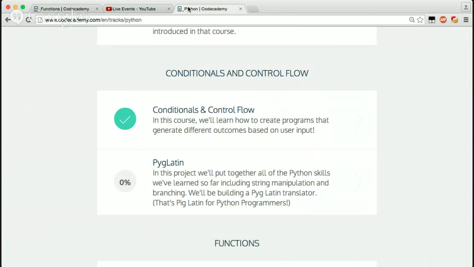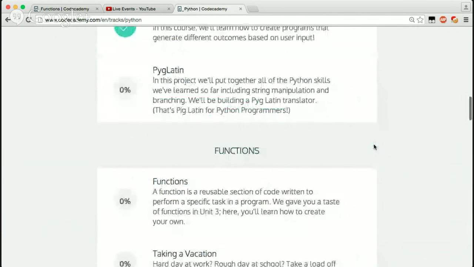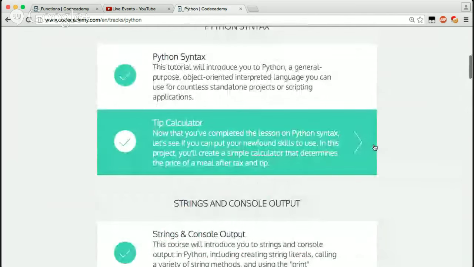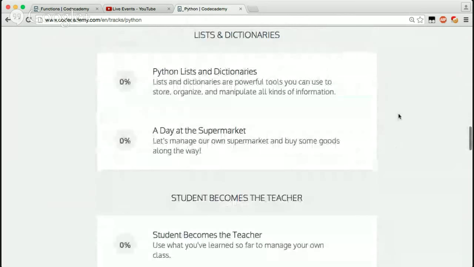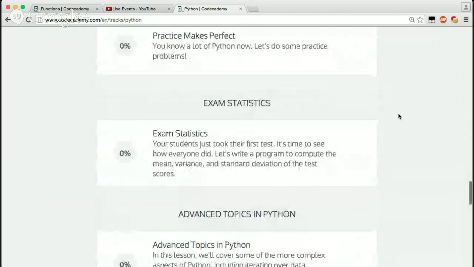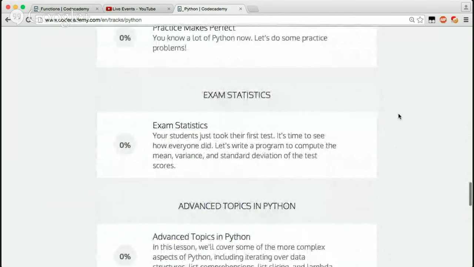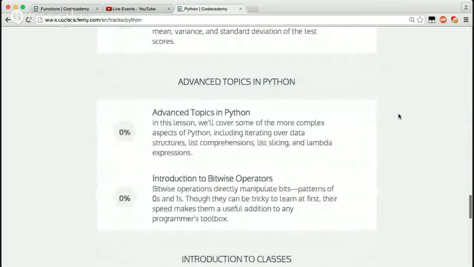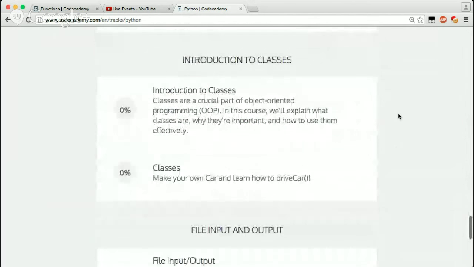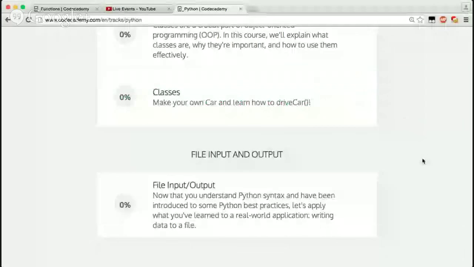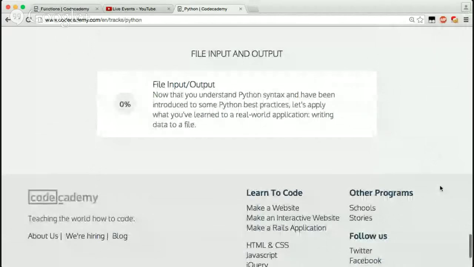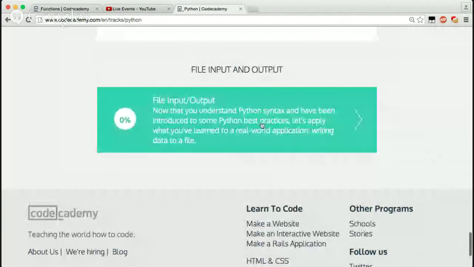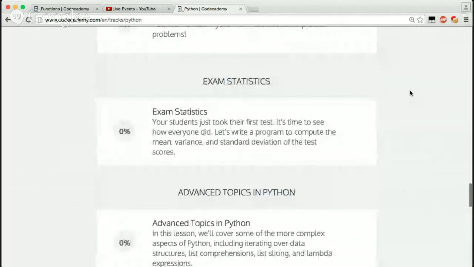I mean, should I do functions? I mean, we just did. Well, no, functions is a whole other thing. So I mean, we just killed a good amount. We could do functions and lists and dictionaries and loops and exam statistics, advanced topics in Python. Python gets pretty advanced, especially whenever you start getting into classes and other stuff in Java. And you get into object-oriented programming. This would be pretty cool, the file input and output. That way you can get in there and see what you're doing.